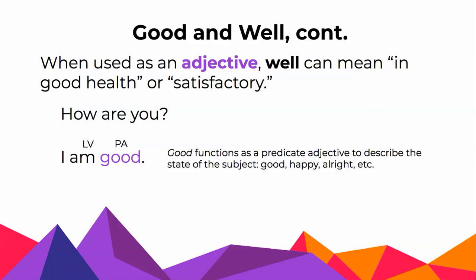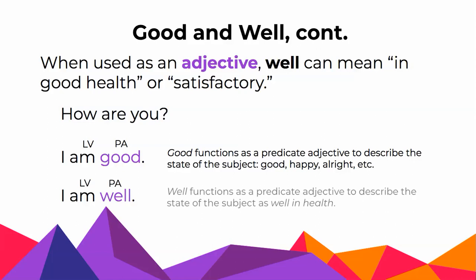It's functioning correctly as an adjective to describe the subject, which is I. I am well also works because in this sentence, well is actually taking its adjective form to mean well in health, right? Am is the linking verb. Well is a predicate adjective. It follows the same pattern, but because in this sentence well means well in health, it's the correct form.